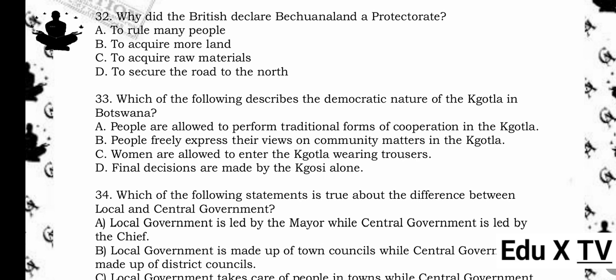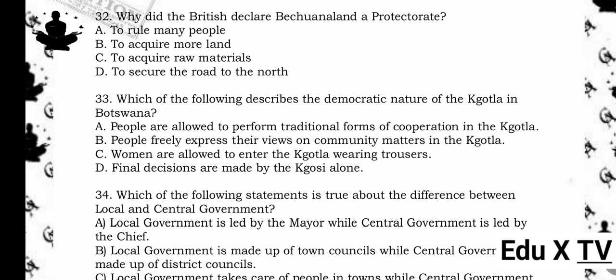33. Which of the following describes the democratic nature of the Kgotla in Botswana? A. People are allowed to perform traditional forms of cooperation in the Kgotla. B. People freely express their views on community matters in the Kgotla. C. Women are allowed to enter the Kgotla wearing trousers. D. Final decisions are made by the Kgosi alone. The answer is B. Reason being, the Kgotla is a democratic forum where community members can openly discuss and express opinions.